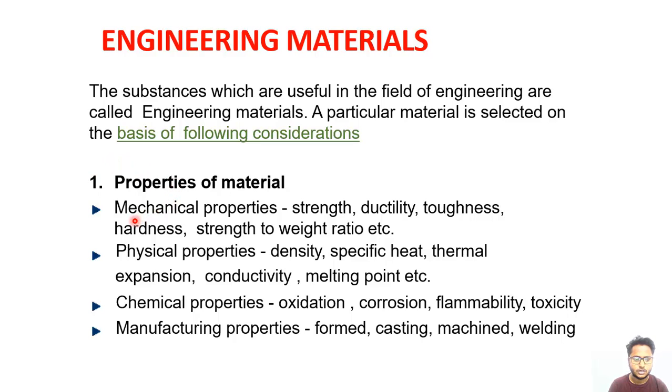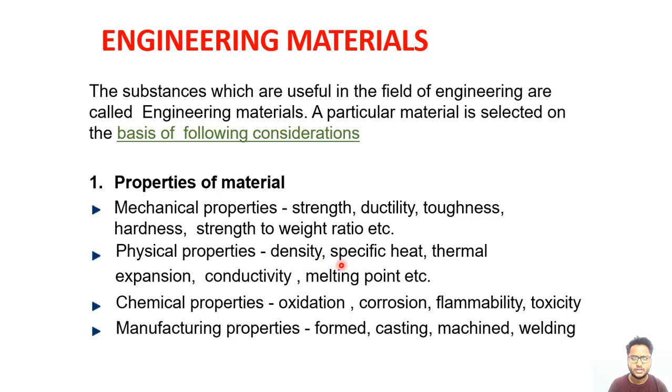In the properties of the material, there are several properties like mechanical properties, in which strength, ductility, toughness, hardness, strength to weight ratio, etc., are included, and we will study many of them in detail in the next part. And the second is the physical properties of the material like density. You must have seen this in class 12th, in physics and chemistry also: what is the density of the material.